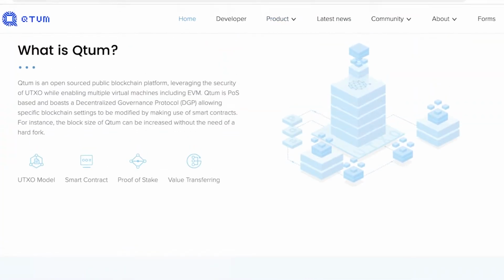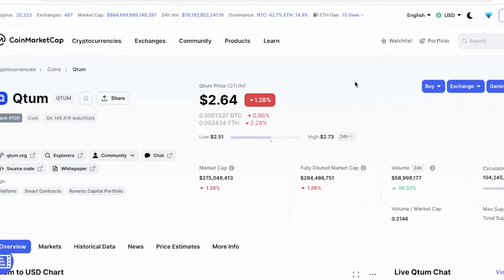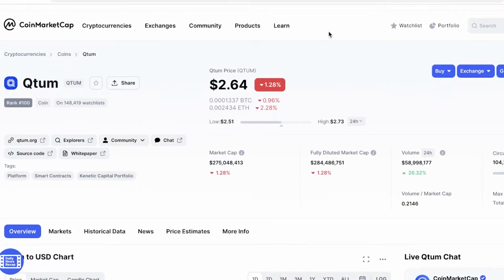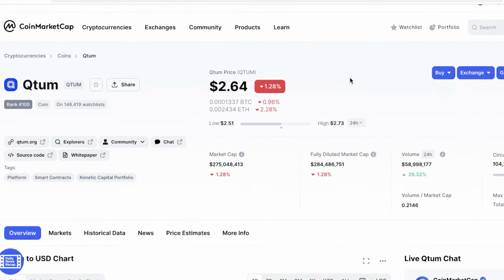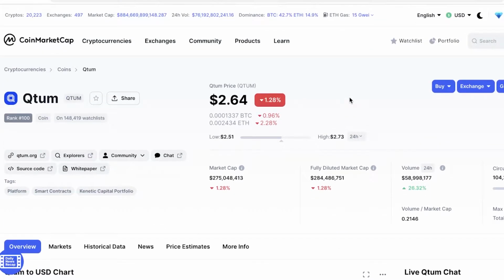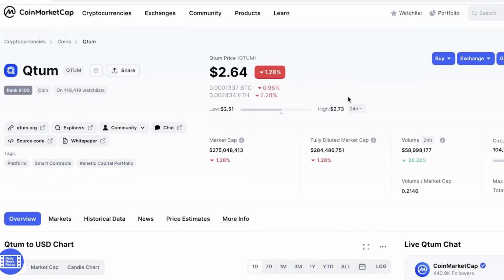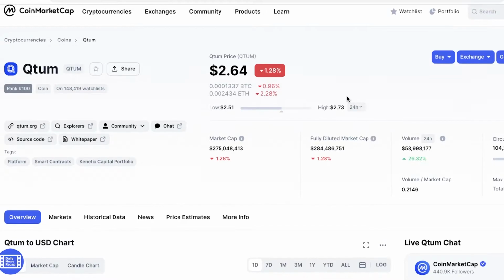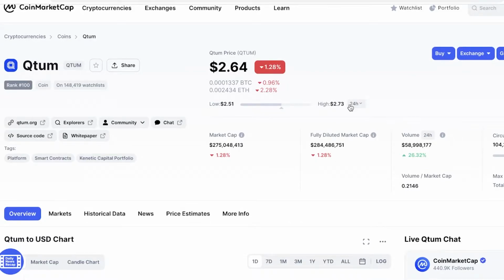So if we take a look at the actual token that is provided by Quantum, that is what a lot of you might be here for today, to better understand the Quantum token, what it's ranking at, what the price is, and what the future is for this Quantum token. Now, the Quantum token is also known as QTUM, and it is ranked 100 according to CoinMarketCap presently, and it is present on over 150k watchlists.